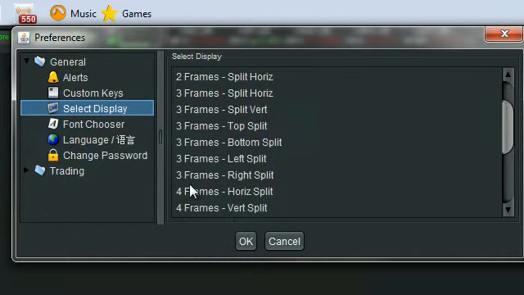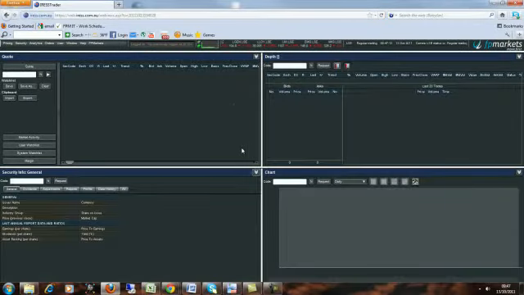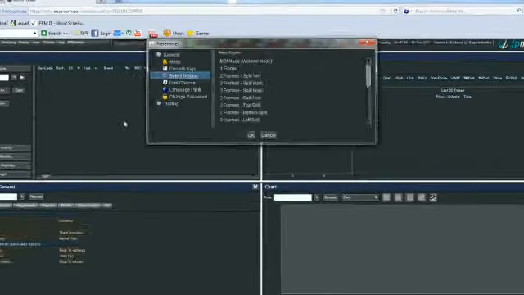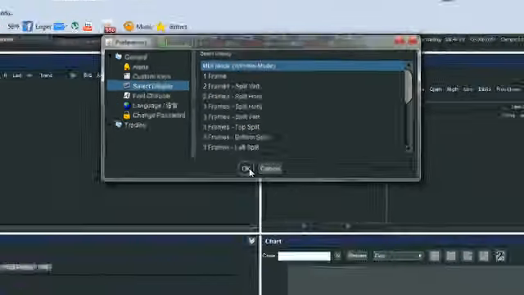Firstly, for example, if you wanted just a standard 4-frame horizontal split, it will automatically divvy up the screen into 4 different windows for you, where you can obviously fill in what details you need. What most people run is what's called MDI Mode or Window Mode, which in the CFD platform allows you to run it sort of like your Windows software package, which means floating windows which you can minimize, maximize, resize, etc. In this case, now that we're in this MDI Windows mode, you simply select the screens that you'd like to see.